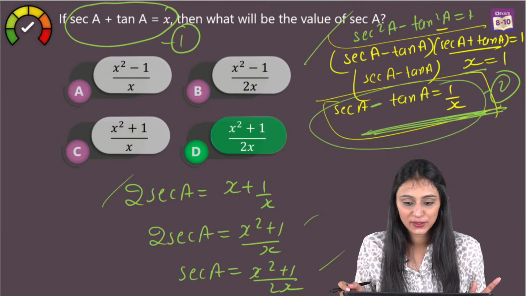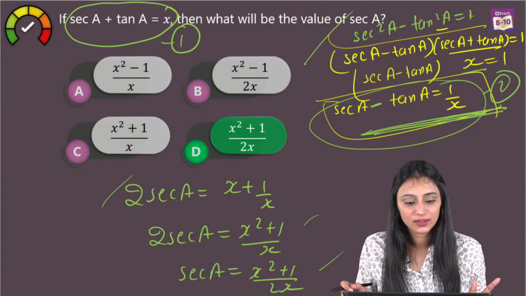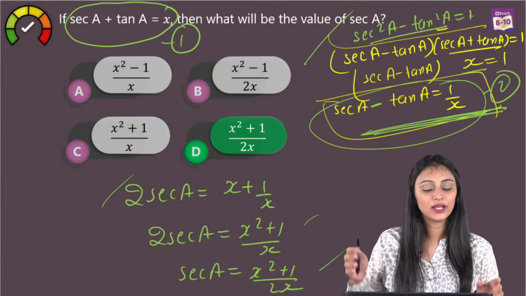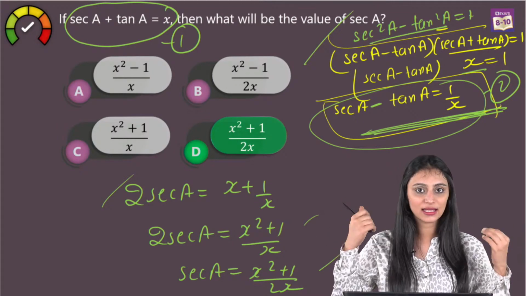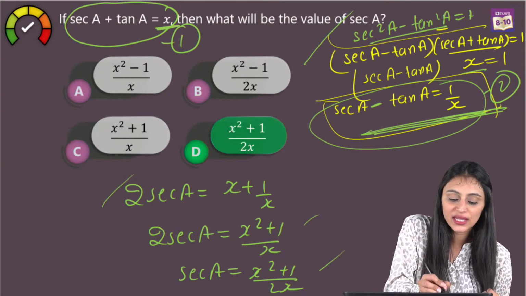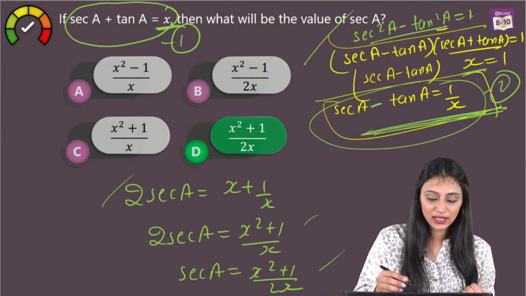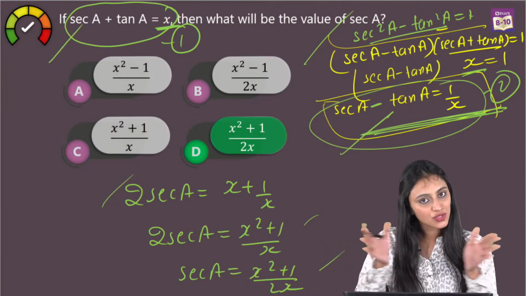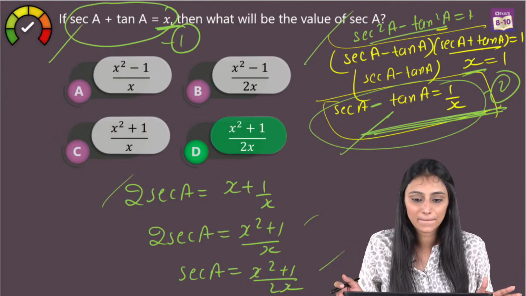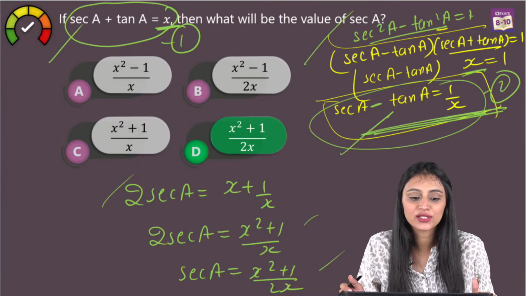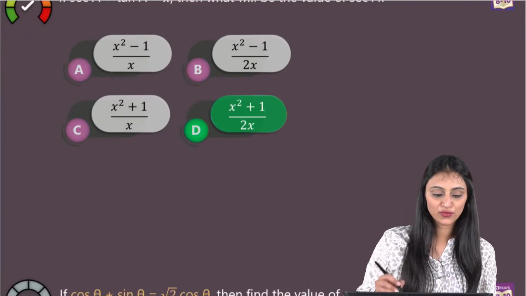Yes, alright. So it's clear to all of you? Sanvi, you will understand. We started from this identity, which could be written as sec A minus tan A times sec A plus tan A. You have the value of sec A plus tan A already, put it here. From there you get the value of sec A minus tan A. So you have this equation and this equation. Just add them up. You would get the value of sec A from here. Alright, so it's crystal clear. We can move to the next question now.